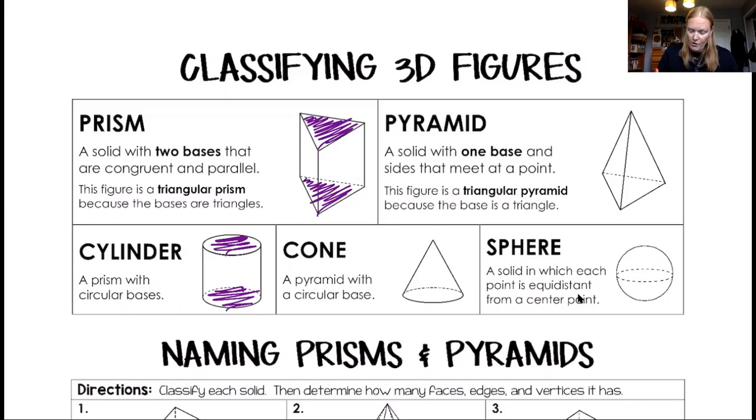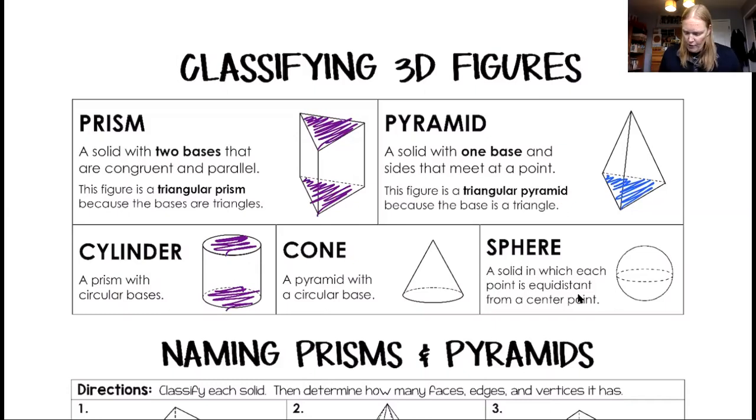Pyramids are pretty much the same thing, but they don't have a matching top and a bottom. They just have a point at the top. So this has one base, and the sides come up to make a point. So like the Luxor in Vegas is a pyramid. This is called a pyramid because it has one base, and it's called a triangular pyramid because the base is a triangle.